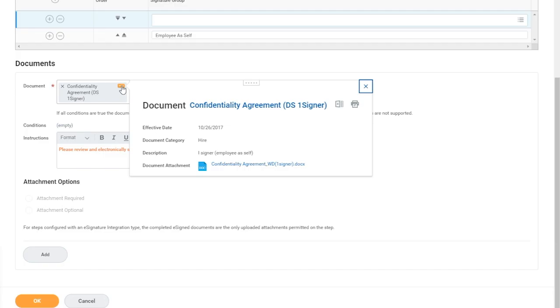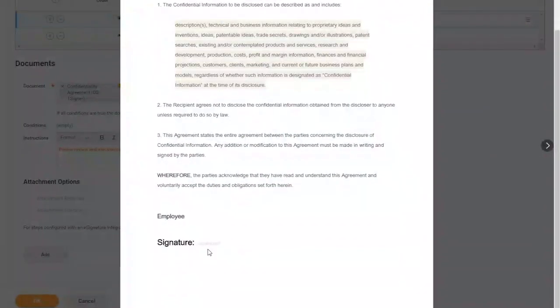Let's see, I want to draw your attention. Let me get in here. I want to draw your attention to the sign here one anchor string that you see very faintly here displayed on the page. An anchor string is one of the ways to tell DocuSign where to place the fields that a recipient will interact with during their signing ceremony.